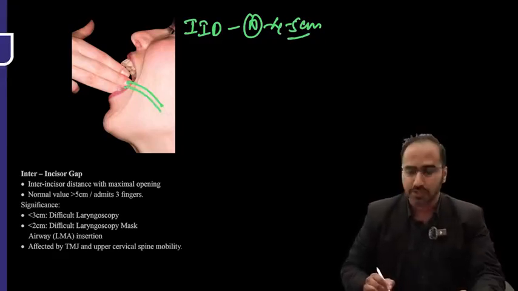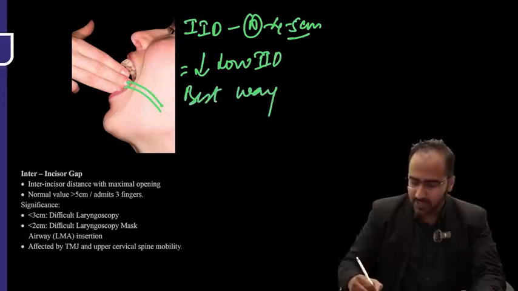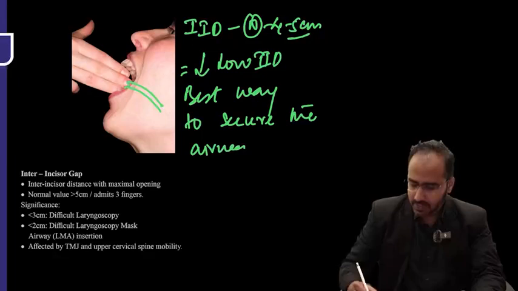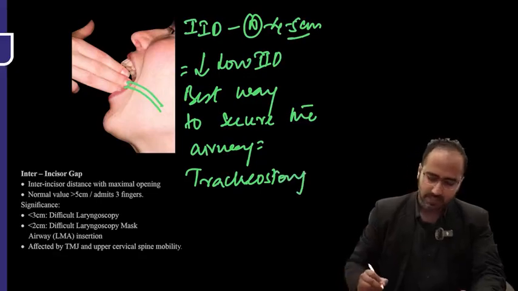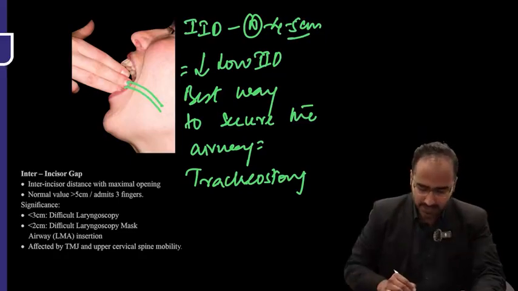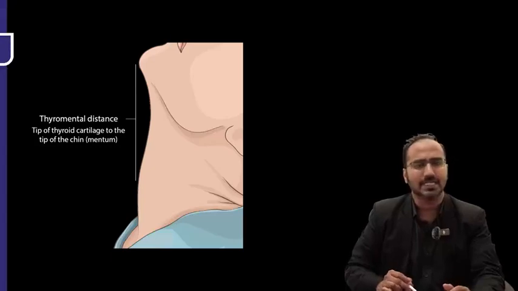We can't do laryngoscopy. So in patients with low interincisor distance, the best way to secure the airway is by tracheostomy. That is regarding what, guys? Interincisor distance, right?